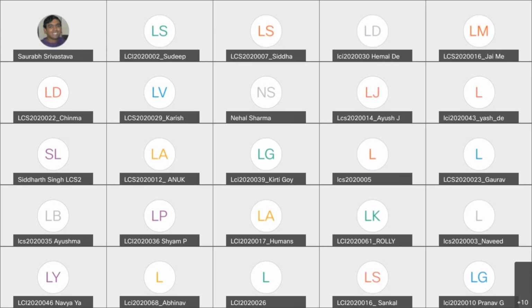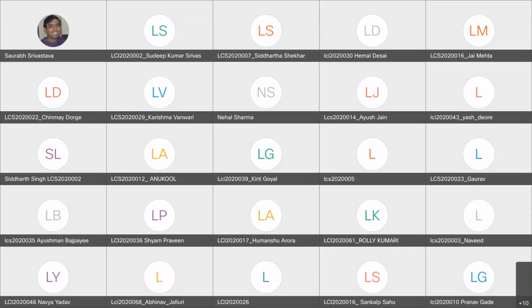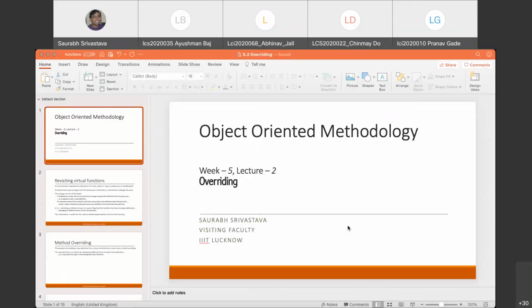If you remember, there were three types of polymorphism that we discussed. The first one was where we discussed how the same type of pointer can point to different types of objects, and how we can use this to our advantage.